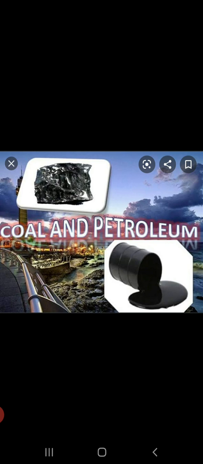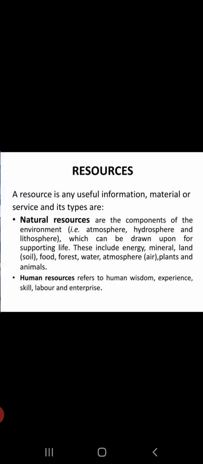Yes, you all remember fuels. We have studied about fuels in combustion chapter, right? So coal and petroleum can be considered as resources, children. Now, what do we understand by resources? A resource can be any useful information, material, or service. Yeah, so coal and petroleum are two useful materials that are very useful for us.